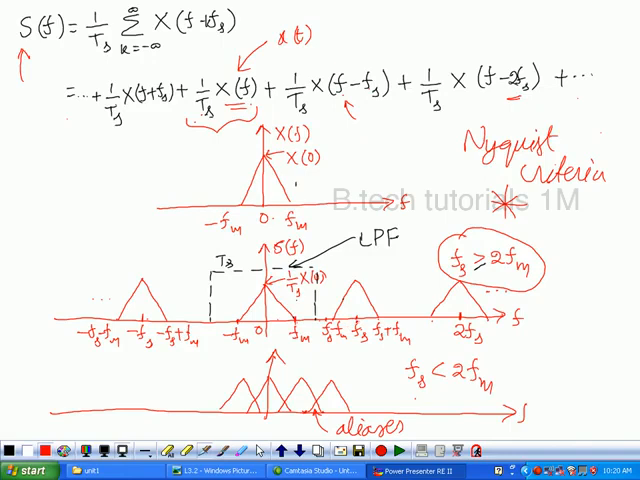See, this is fs. What will be the value of this? This may be fs by 2. Is it? This is fs. This will be fs by 2. This will be minus fs by 2. So therefore, if the cutoff frequency is fs by 2, then we can easily recover the original signal back. That is, we have to design the low pass filter in such a way that the cutoff frequency of the low pass filter is fs by 2. Then we can recover the continuous time signal from the sample signal. Understood?